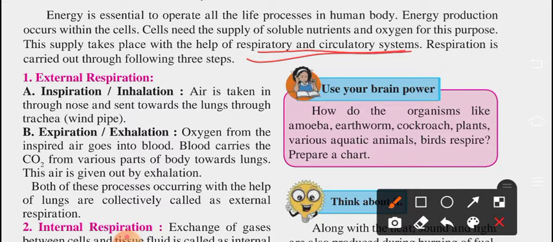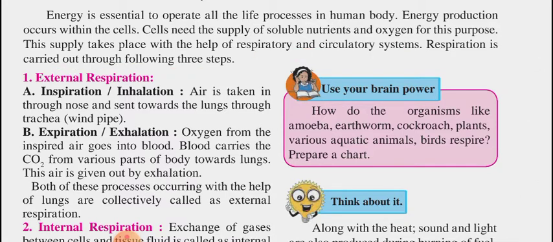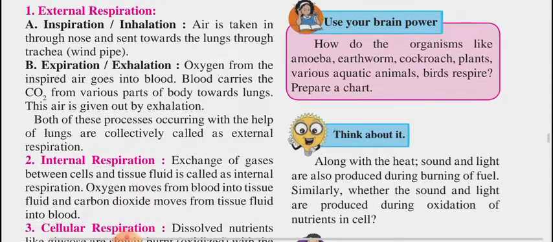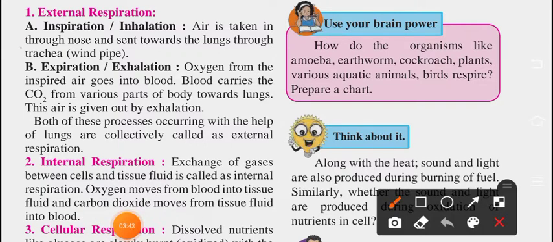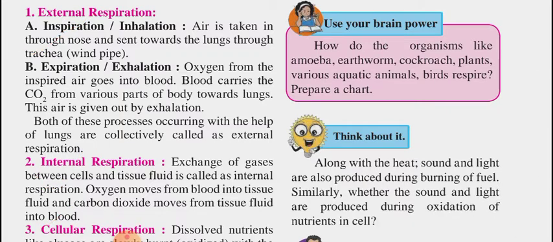Respiration is carried out through the following three steps. Now how does respiration happen? We have three steps for respiration: external respiration, internal respiration, and cellular respiration.